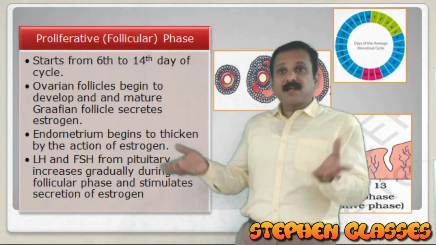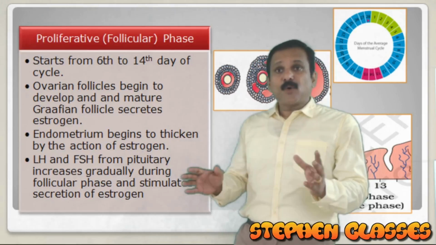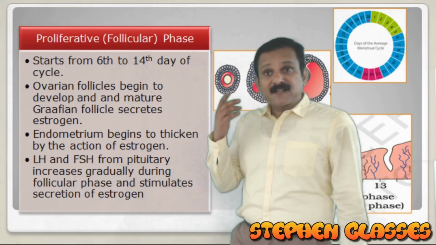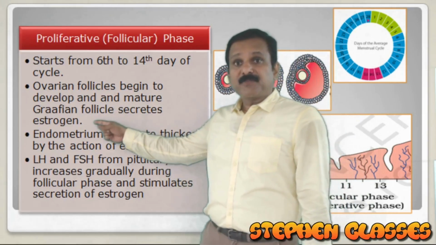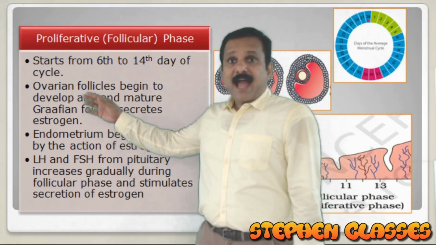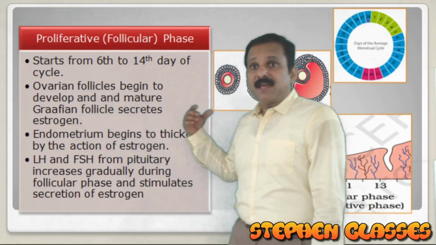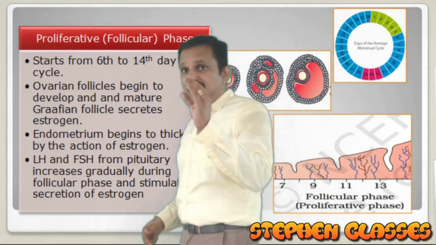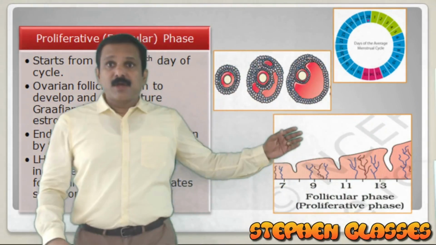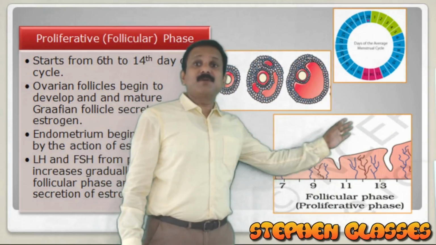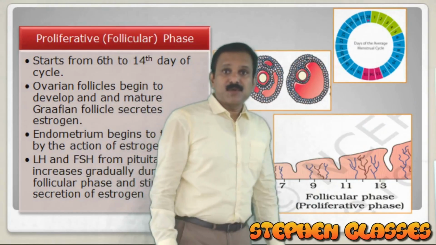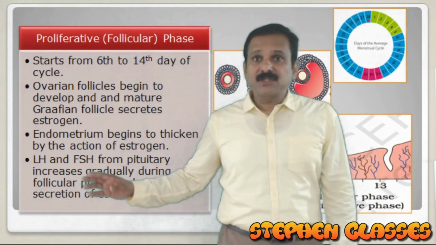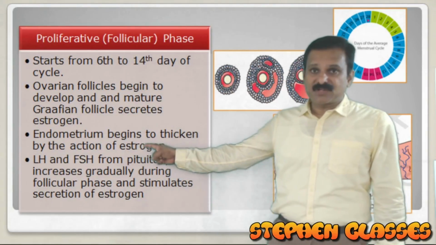When follicles develop, by the influence of FSH, follicles will secrete a hormone called estrogen. That estrogen acts on the endometrium and is responsible for the proliferation. The endometrium begins to thicken by the action of estrogen.